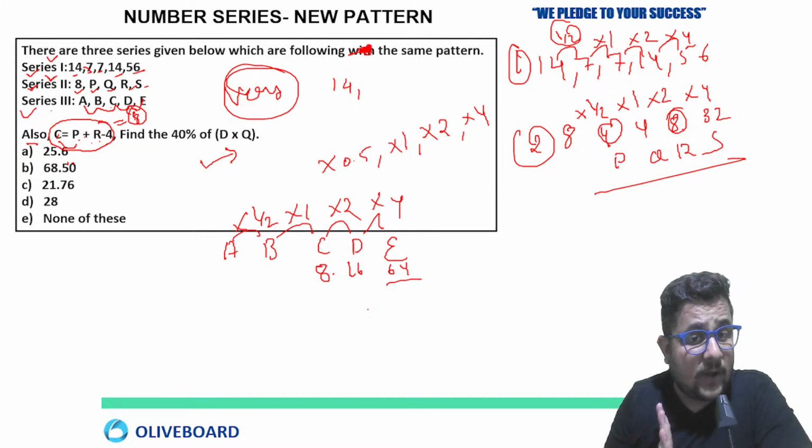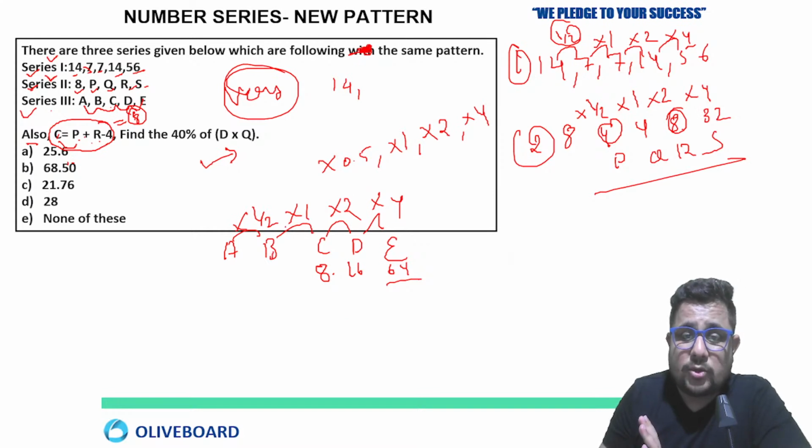D and E. Now we know the value of D and E. And before that, C. So B multiply 1 will get you C. So B and C are going to be the same, 8. Now A multiply half is B. Then A must be double. If half of A is B, then A would be double of B. So 8 into 2, you will get 16 here.